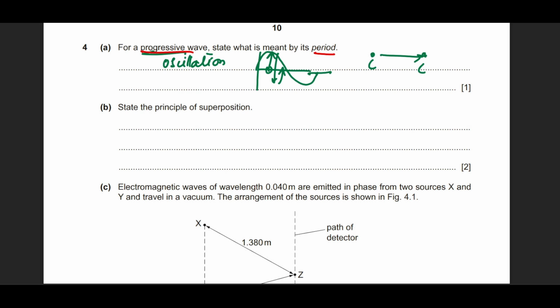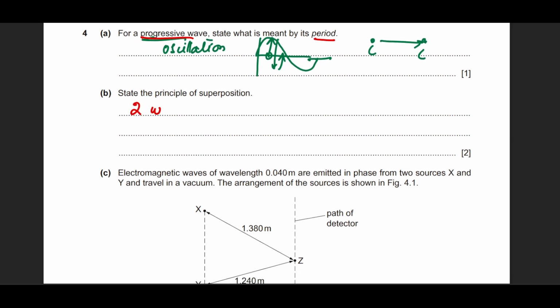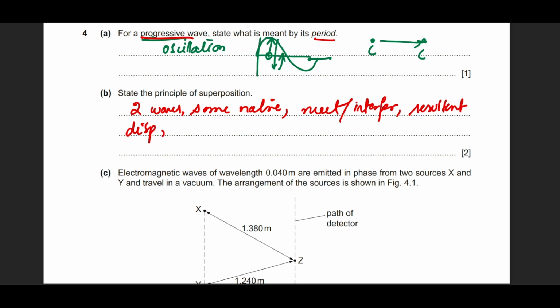State the principle of superposition. No problem. We understand that there need to be two waves of the same nature, for example sound with sound, water with water, right? They need to meet, or interfere, somewhere in the medium. A resultant displacement will be formed, which is simply the sum of the individual displacements at that particular instant.